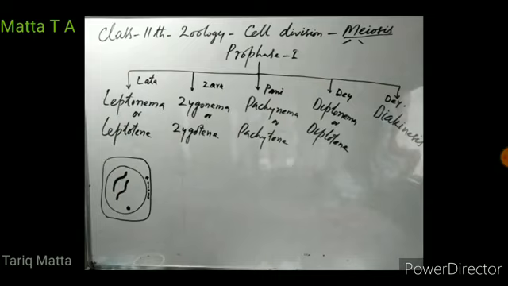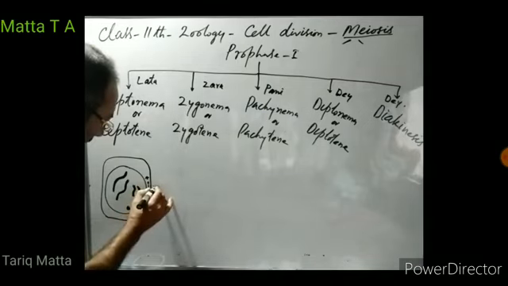So in leptonema, when the cell enters, it has fine thread-like structures in it. Those fine thread-like structures were the chromatin fibers. They were the uncoiled chromosomes. As leptonema progresses, these fine thread-like structures condense, coil up, and start appearing as thick rod-like structures.